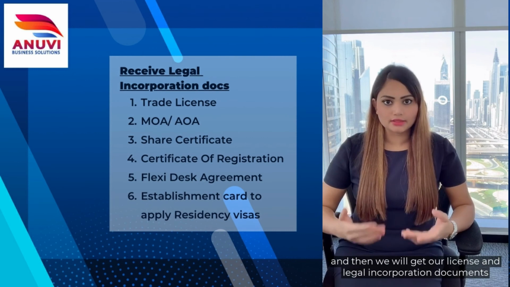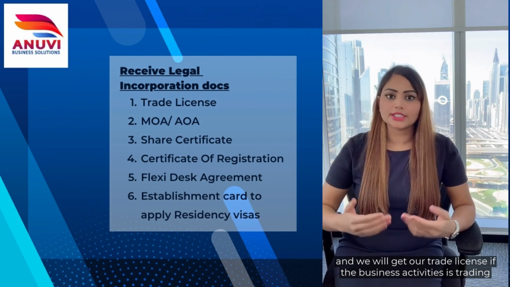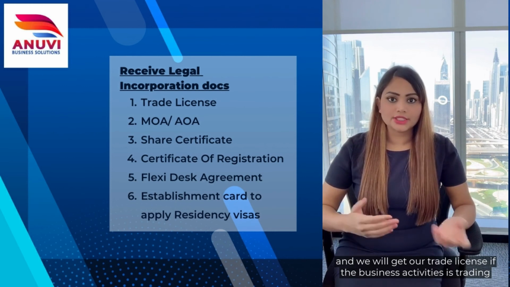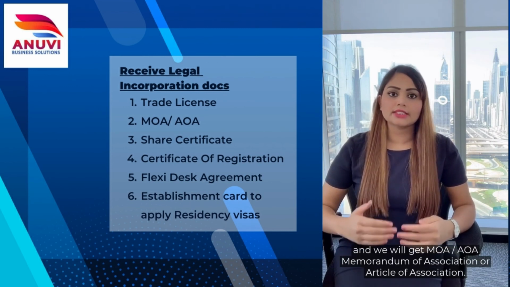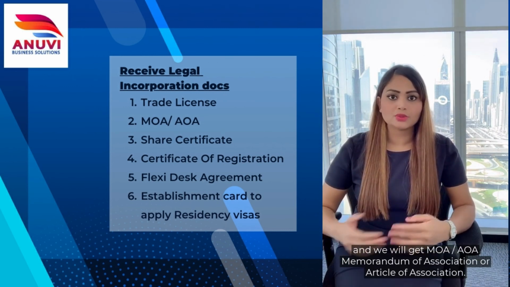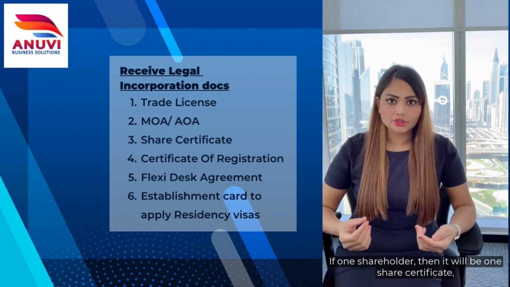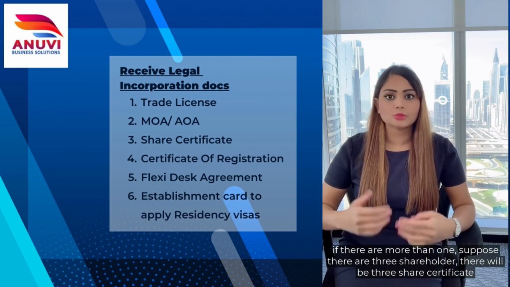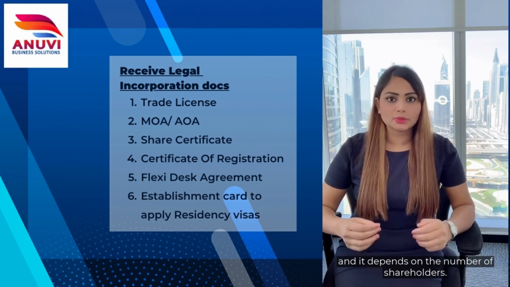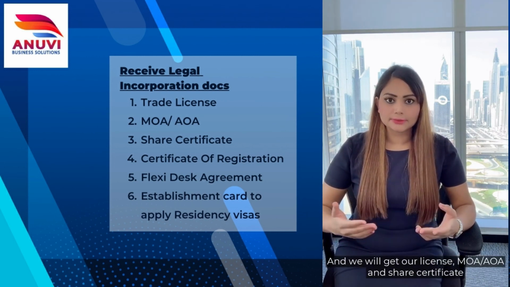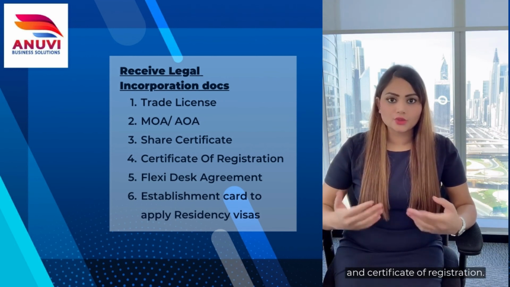And then we will get our license and legal incorporation documents. If the business activity is trading, then we get a trade license. If the business activity is service, then it will be a service license. And we will get our MOA, AOA, memorandum of association, article of association. We'll get a share certificate. If there is one shareholder, then it will be one share certificate. If there is more than one, suppose there are 3 shareholders, then it will be 3 share certificates. It depends upon the number of shareholders. And we will get our license, MOA, AOA, share certificate, and certificate of registration.